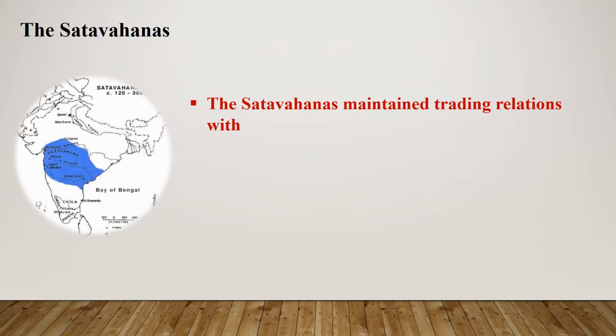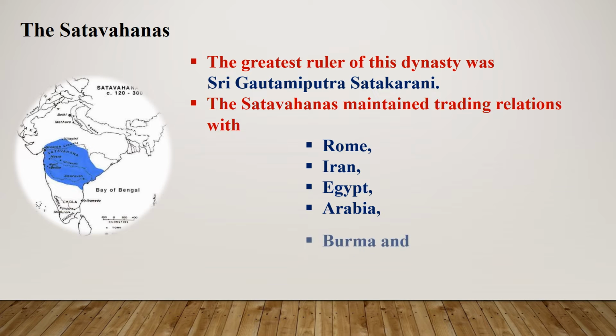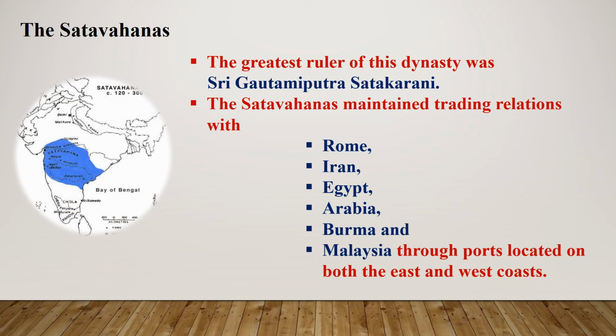The Satavahanas maintained trading relations with, see here the part showing in the map, Rome, Iran, Egypt, Arabia, Burma, and Malaysia through ports located on both the east and west coast. The greatest ruler in the Satavahana period was Sri Gautami Putra Satakarani.